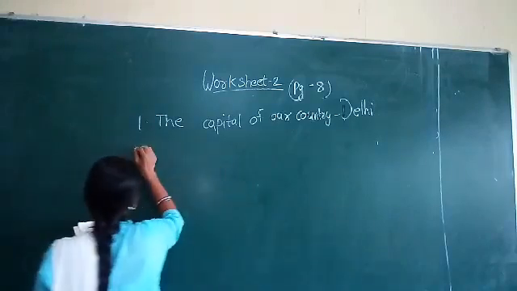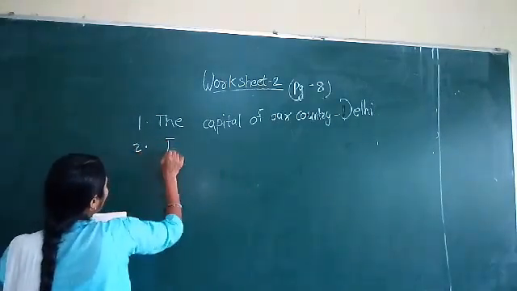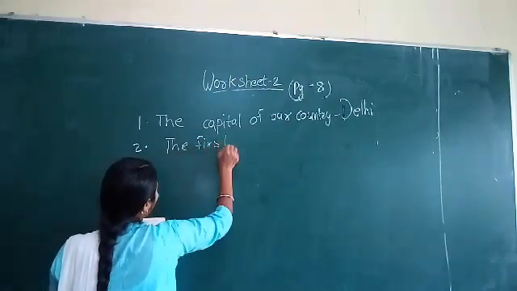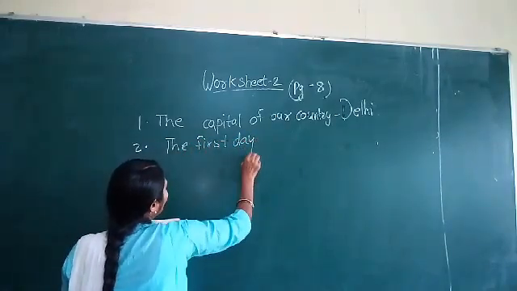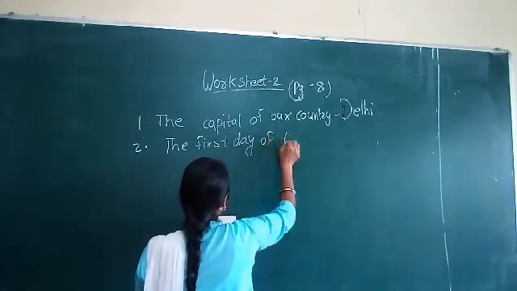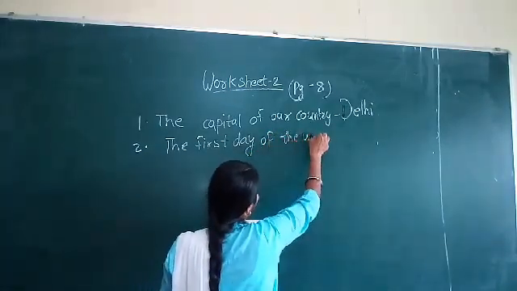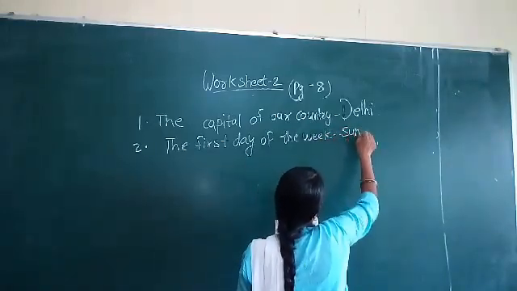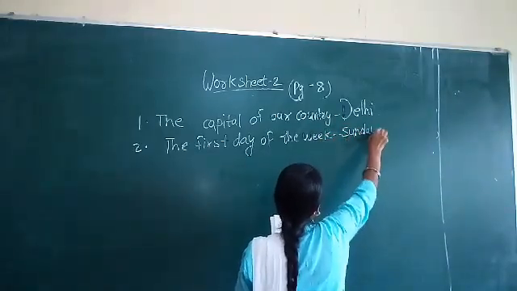Second one: the first day of the week. Which is the first day of the week? When we start reading out the week, what do we say first? Anyone? Yes, Sunday. The first day of our week is Sunday.